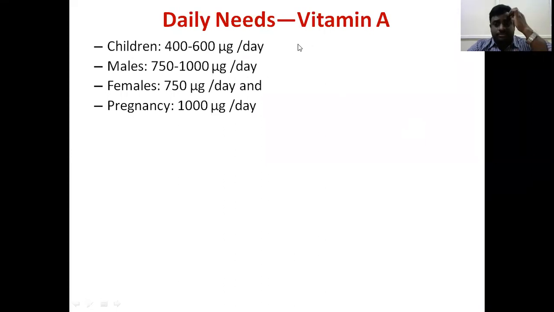Now the daily requirement of vitamin A. Children normally require 400 to 600 micrograms per day. Adult males require 750 to 1000 micrograms per day. Females require 750 micrograms per day, but pregnant and lactating women require a little more, 1000 micrograms per day.